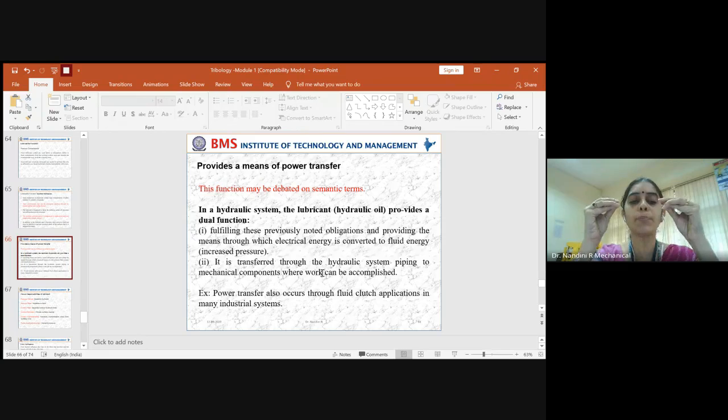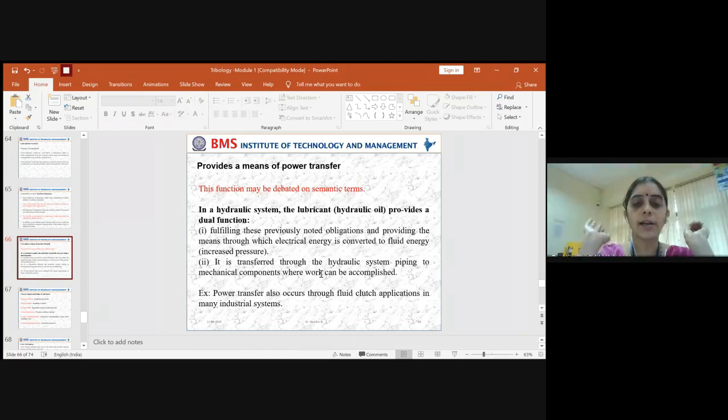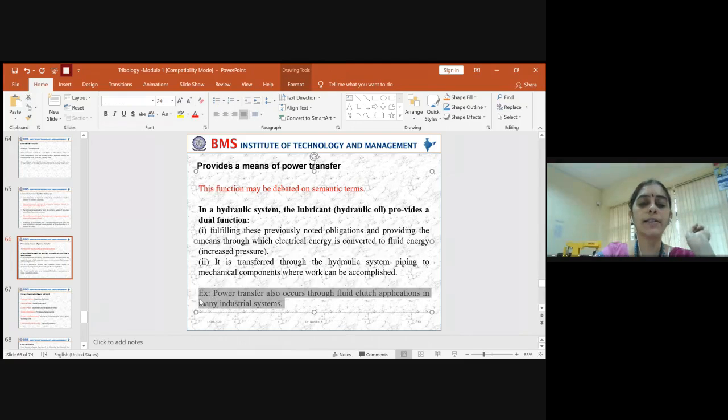So this increased pressure, which has been generated in converting the fluid energy into electrical power, is made to pass across the hydraulic system by means of a pipe, where the mechanical components are working to get the required yield. So this type of pressure, generated when you are using a lubricant as hydraulic oil, also provides some amount of power. You can also say that even the lubricant has the capability to yield a minimum amount of power transfer. It mainly depends upon which system you are using the lubricant in. Here the power transfer can also occur through the fluid clutch in some applications across some industrial systems. It does not happen in all systems, only in specific systems. Here I have just explained by taking the example of a hydraulic system.